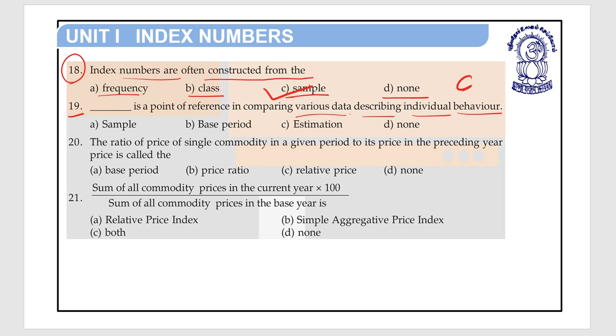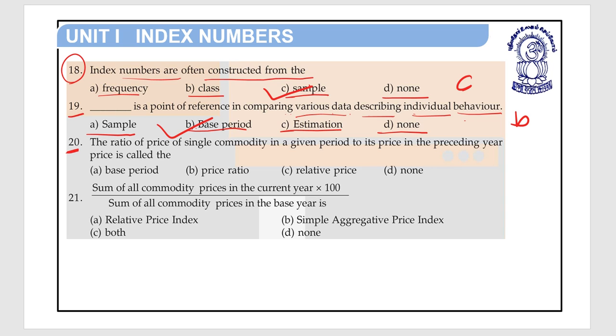Dash is a point of reference in comparing various data describing individual behavior. Option A sample, option B base period, option C estimation, and option D none. So with reference to this, it means it is base period. Base period is a point of reference in comparing various data describing individual behavior. So option B is the right answer of question number 19.